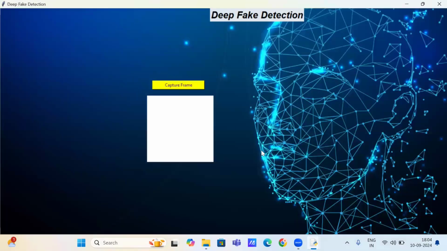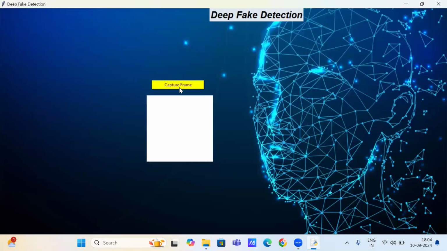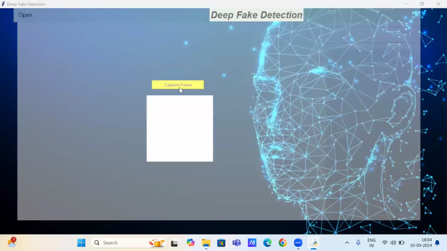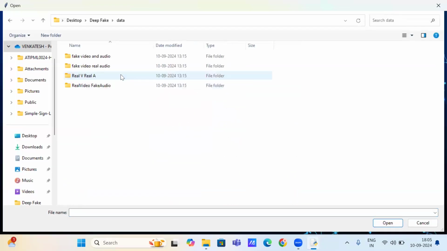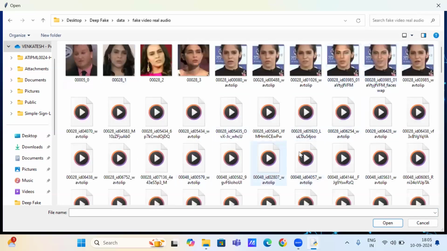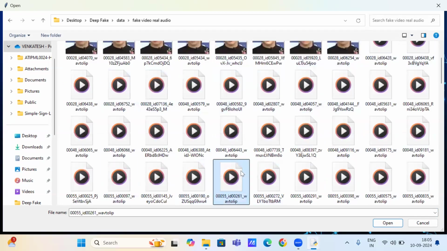Yeah, this is our GUI. In the GUI, now I'm going to capture a frame. That is, I'm going to select a data set. I'm going to select data from another data set. I'm going to select fake video and real audio. I'm just selecting a random sample.